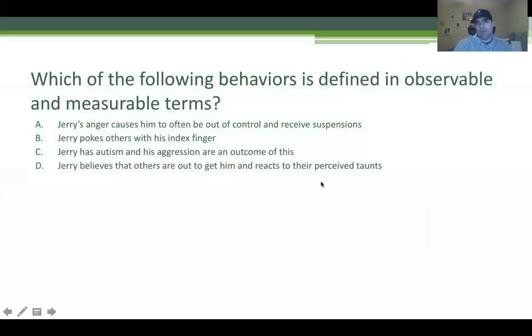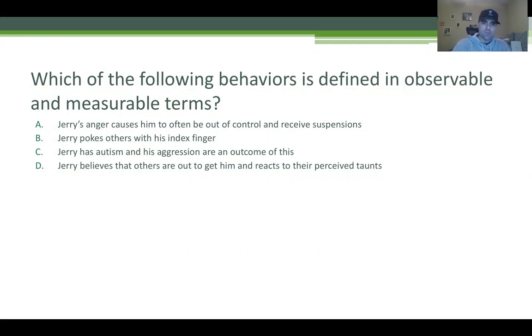Number one, which of the following behaviors is defined in observable and measurable terms? Keywords here: observable and measurable. Anytime you're talking about a behavior or want to define a behavior, it has to be observable, it has to be measurable. So let's look at our answers.